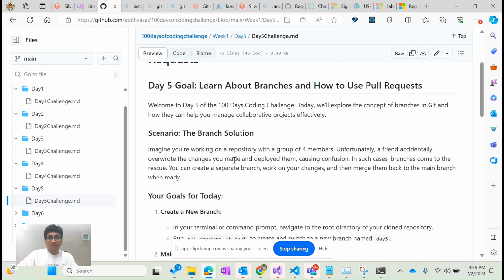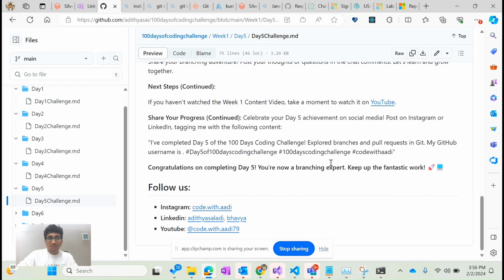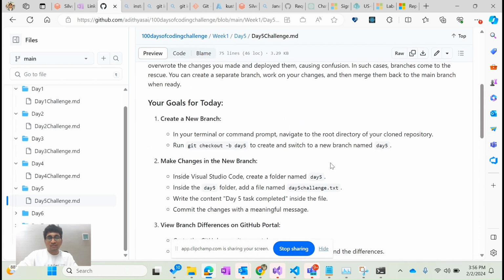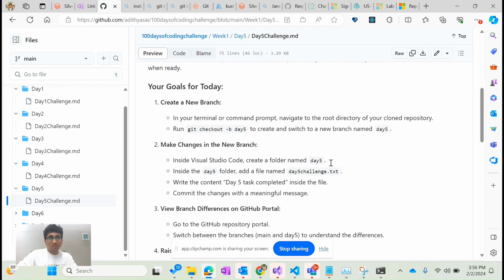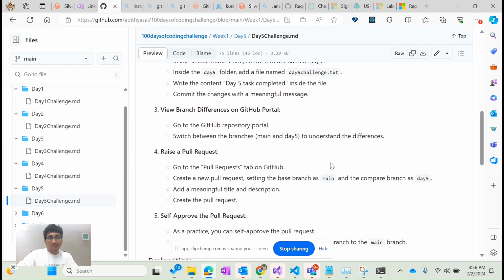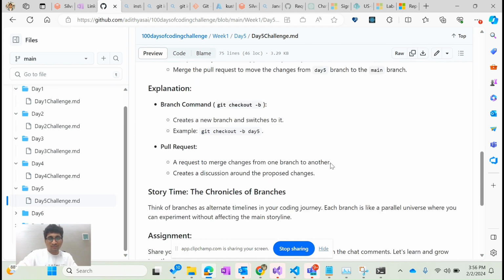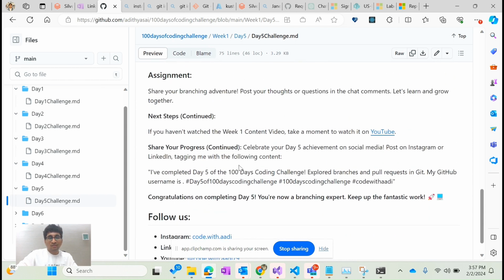Then day five will be a little more advanced topics on branches and pull requests. Same, it's very easy. I'm not going through the content because this is nothing related to coding and all that stuff. But starting from week two, you'll have coding exercises, and then I'll get into detail of the challenges. This is more of theoretical stuff and very simple Git commands. So go through this content, follow the Git commands, execute them. Once this is done, write this content, customize it a little, use the same hashtags, and start with day six next.